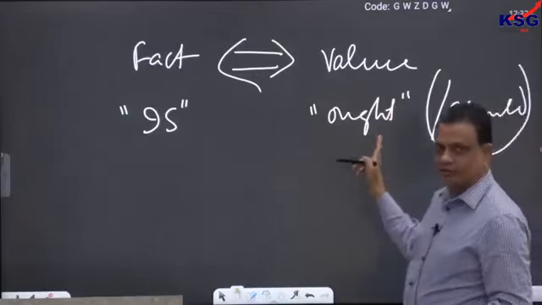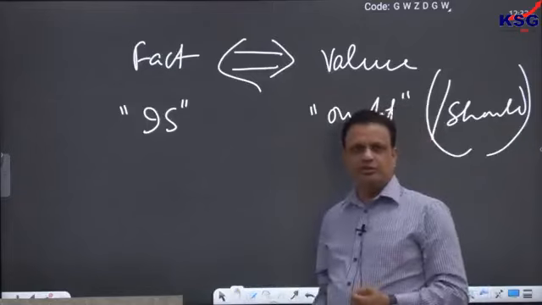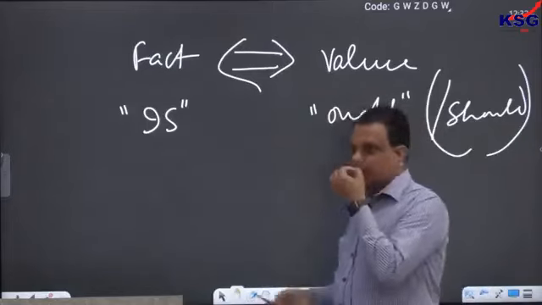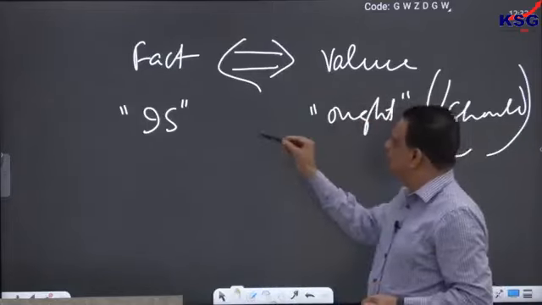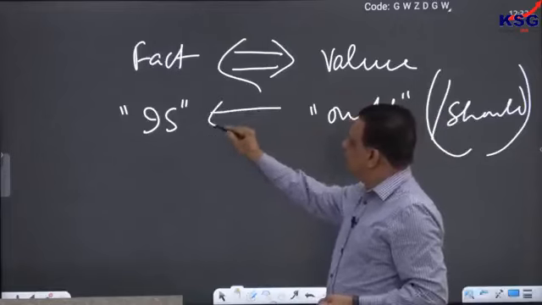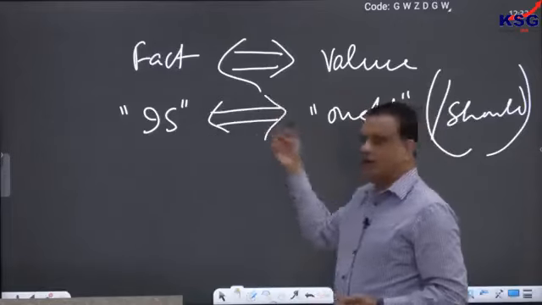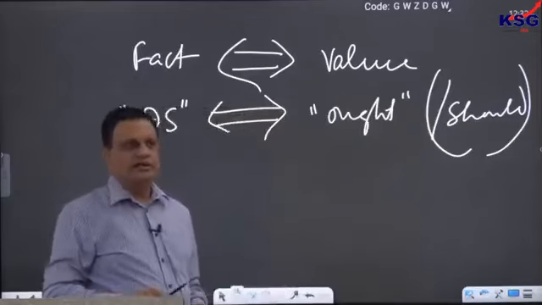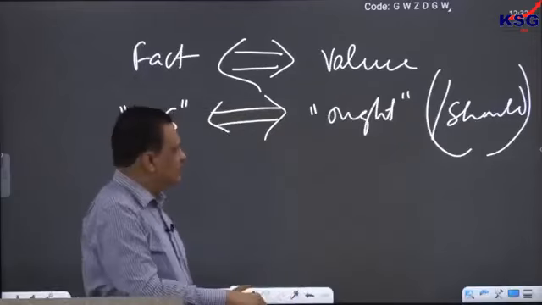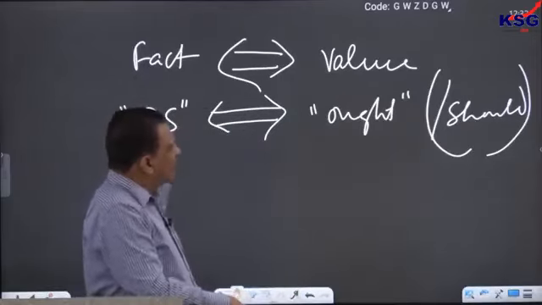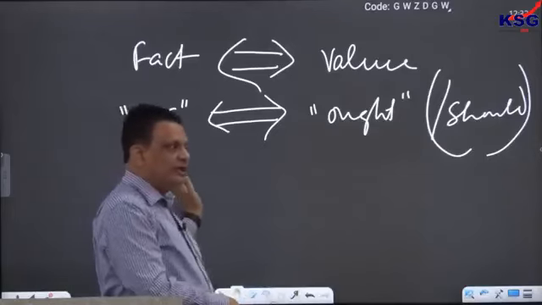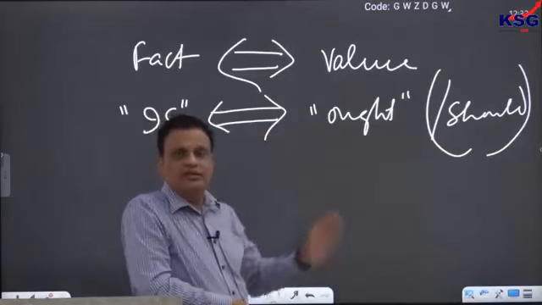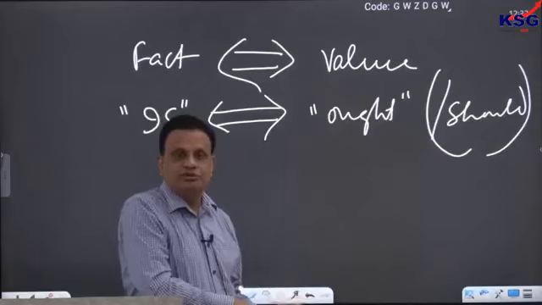Ought is the word that we often use in philosophy, but commonly you can use the word should also. So ethical questions are always in the form of should, ought. We call this in philosophy the ought problem. It is also one of the major questions of discussion in the field of philosophy and ethics. Scientific questions are always in the form of is, and ethical questions are always in the form of ought.